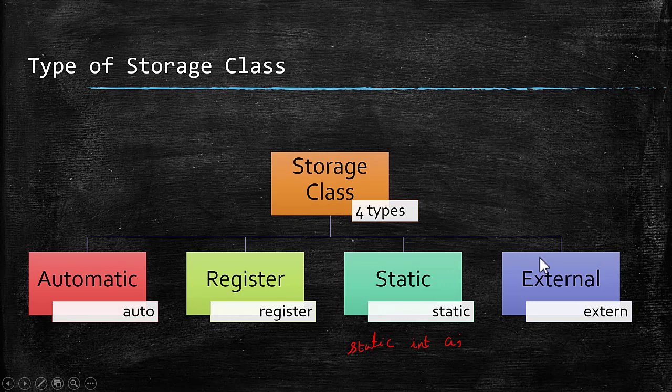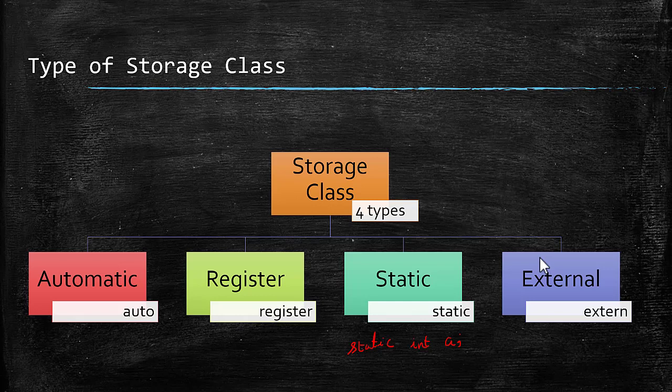Let me conclude our discussion on the storage class by comparing all the 4 storage classes. Automatic, static and external, these 3 storage classes will store the variable in the main memory, but the register storage class will try to store the variable in the CPU register if it is available. If not, it will be stored in the main memory. In case of automatic and register storage class, the default value will be a garbage value, any random value.